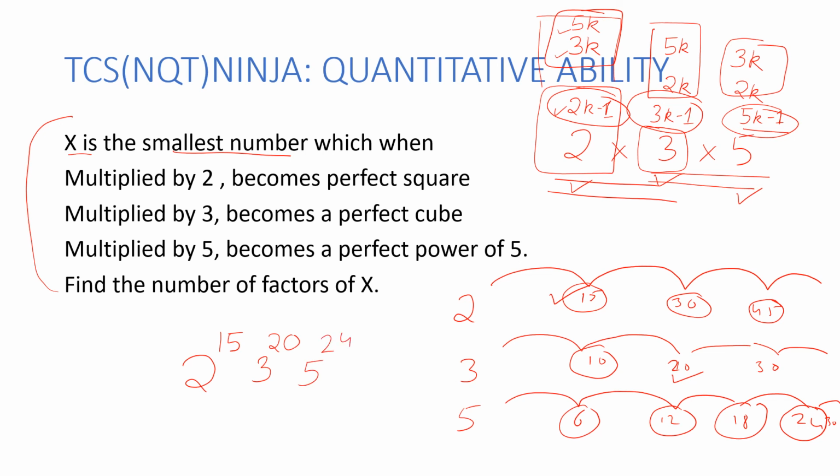Now, once we get the powers over here, how do we find the number of factors? Let's stick to basics. Number of factors would be, I increase each power by 1: 16, 21 and 25. So the number of factors, the answer, has to be 16 into 21 into 25, and that is going to be my right answer.